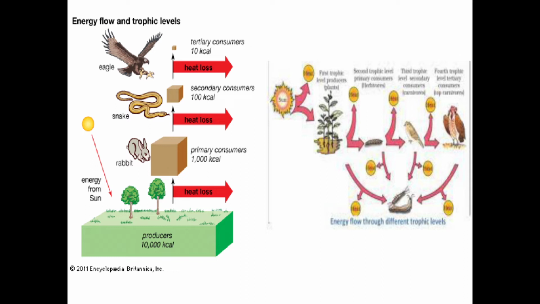In the next diagram you can see the same, where plants prepare their food and the plant is eaten by the insects, then the insect is eaten by the bird, and the bird is eaten by the eagle. This is how the energy flows from plant to insect, insect to bird, bird to eagle. So this is the energy flow.